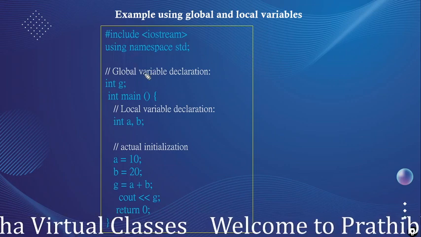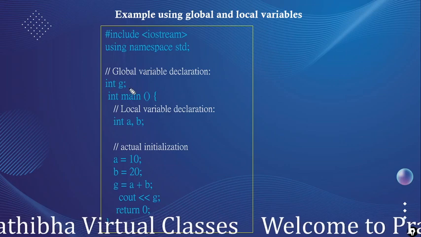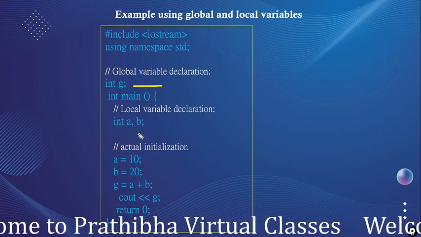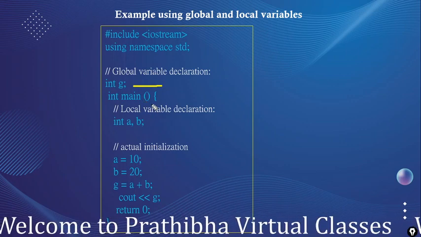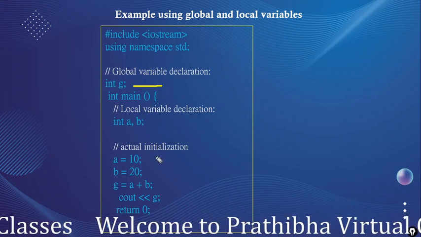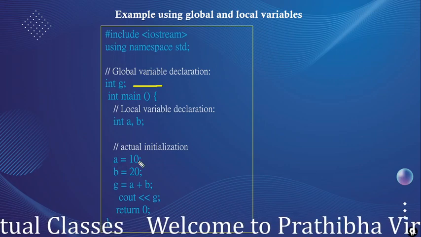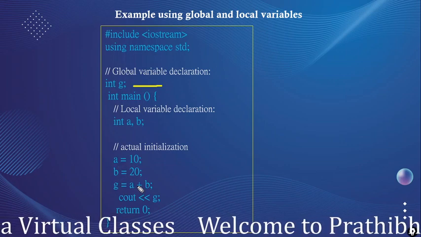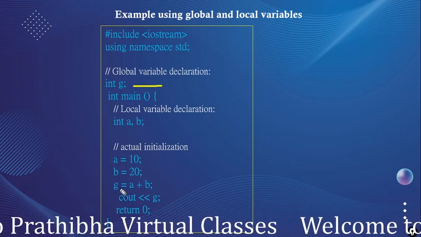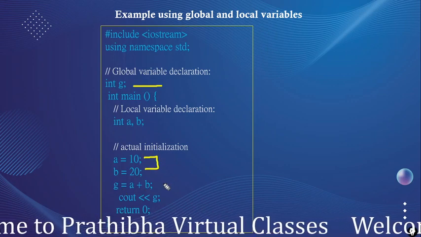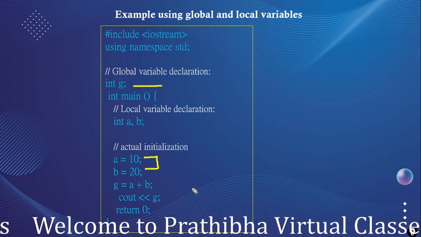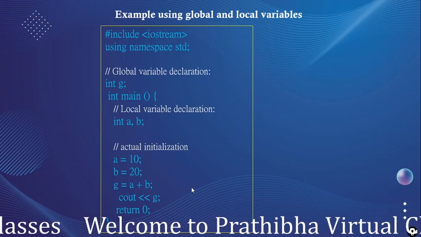And this is the use of global and local variables within a simple program. Here we include iostream, then the global variable declaration at the top of the program, that is, before the main we have to declare the global variables. In main, local variables a, b are defined within the main function. A is assigned 10, B is assigned 20, and G is calculated by adding A plus B. G is the global variable, assigned the sum of the local variables A and B. Cout G displays the value 10 plus 20, that is 30, as the result.